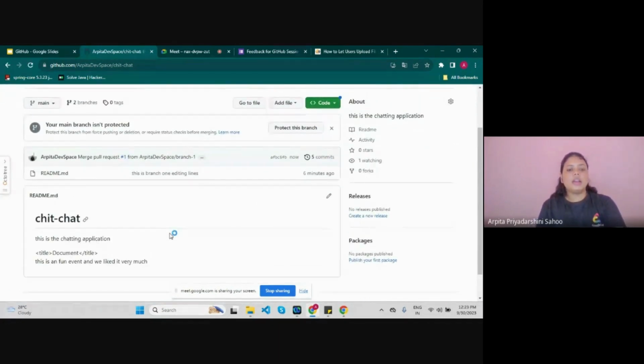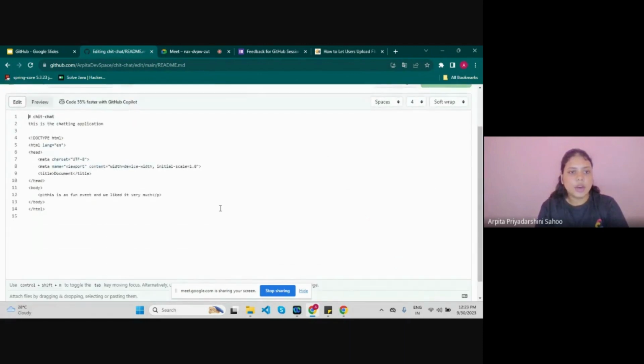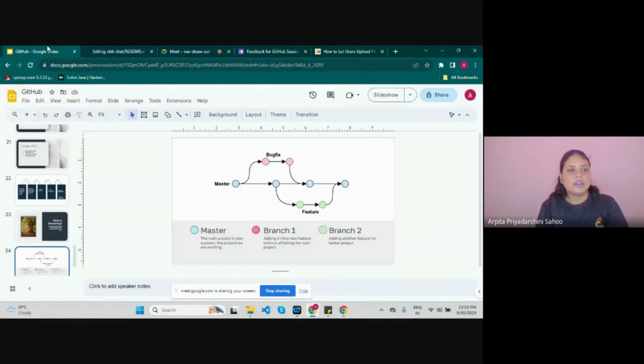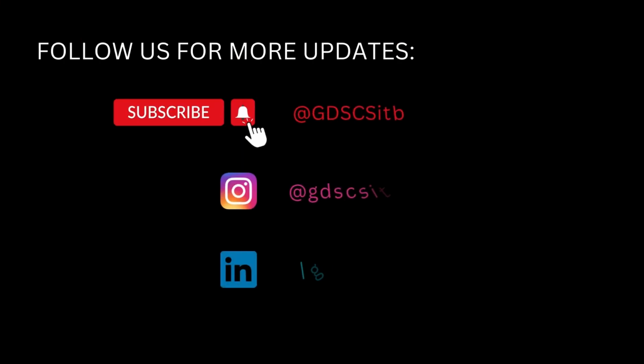So here it is merged, and our application, let's say our application is ready. Here what we have added in branch 1 is here. So yes, that was a little overview introduction about GitHub.